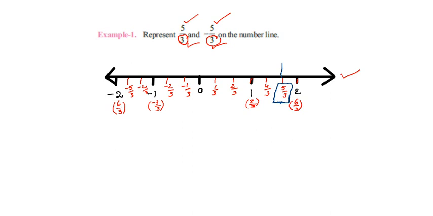So, in the same way, what is the second rational number here? Minus 5 by 3. Where is it? You move to the negative side of the 0. Minus 1 by 3, minus 2 by 3, minus 3 by 3, minus 4 by 3, minus 5 by 3. Here you may observe there is minus 5 by 3. In this way, we may represent the rational numbers on the number line.